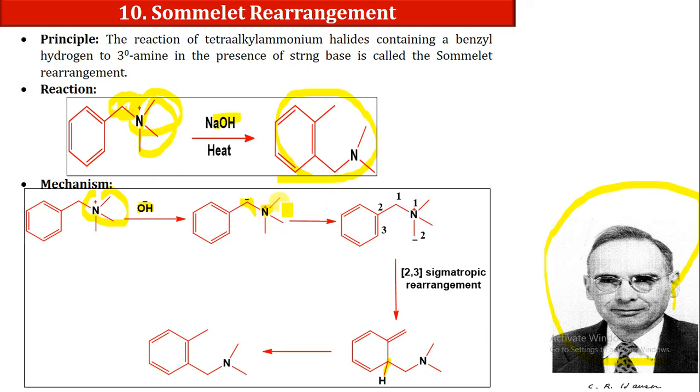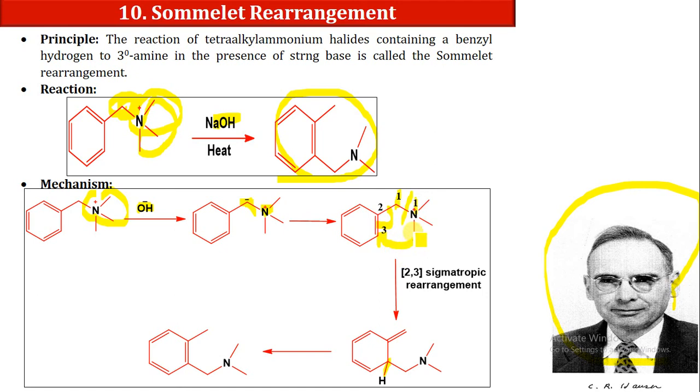Now I am putting numbers over here. Here is the sp3 carbon, and I put the first number on the heteroatom. This is our first chain, this is our second chain, so I put the second number here, this is the third number, and this is the second number. Now the negative charge on the second number will attack over here, making a bond, and this bond will be broken.